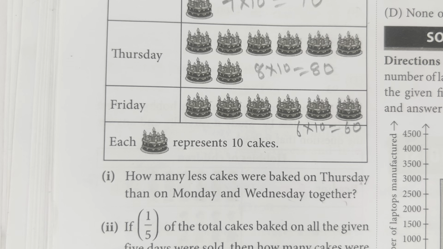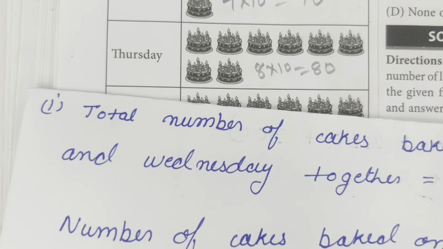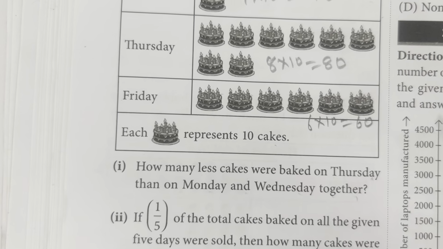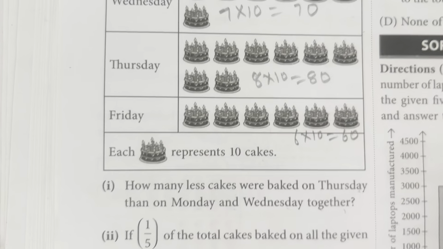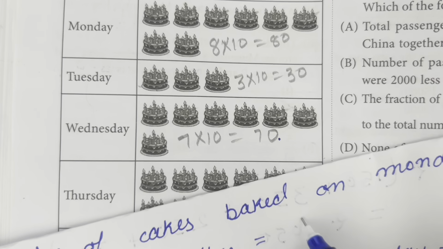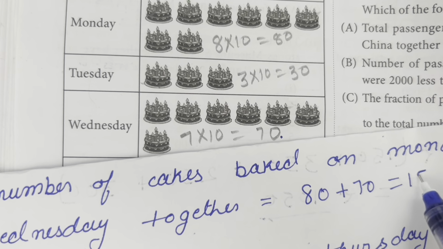First we will find the total number of cakes baked on Monday and Wednesday together. On Monday 80 and Wednesday 70, so 80 plus 70 is equal to 150.